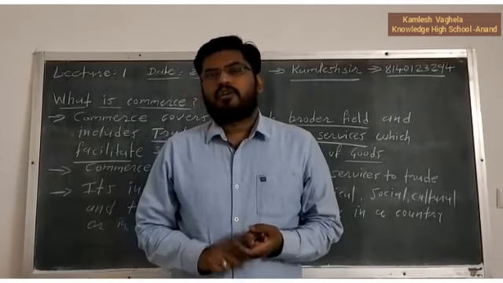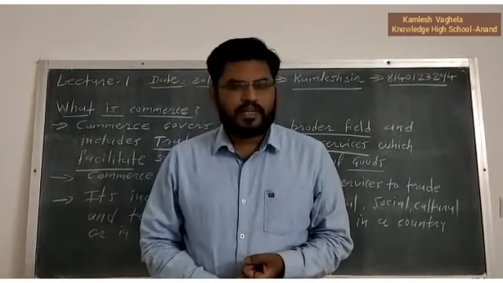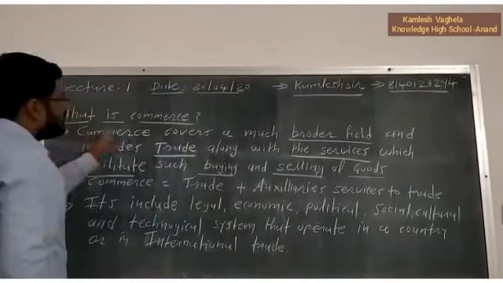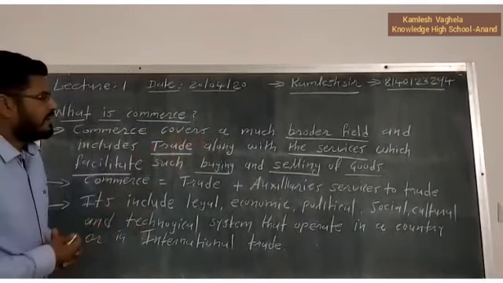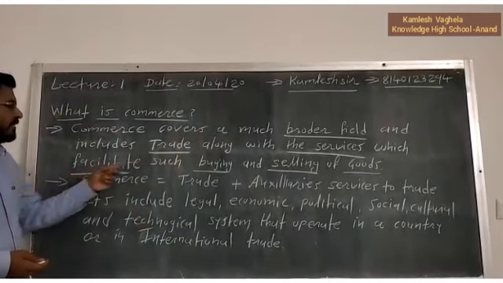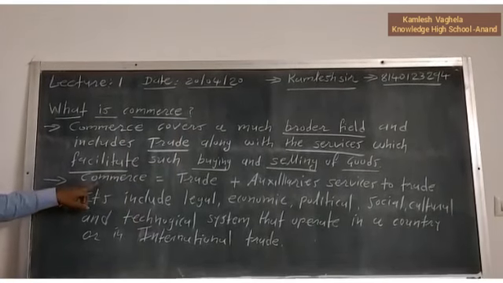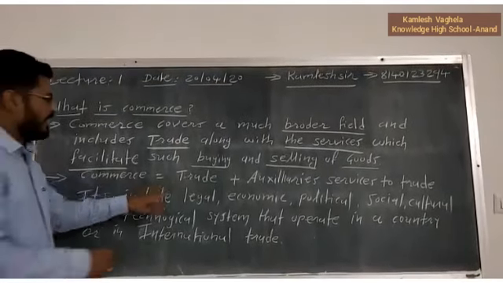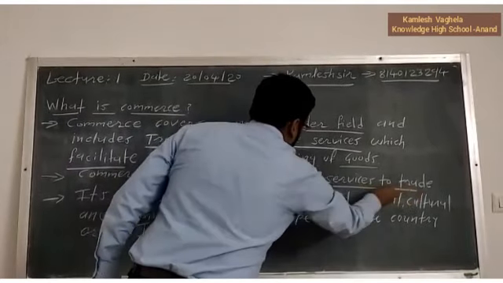Okay, so commerce is a wider subject than trade. So here commerce covers a much broader field. It includes trade and its services which facilitate the buying and selling of goods. Then we can say that commerce is equal to trade plus auxiliary services to trade.